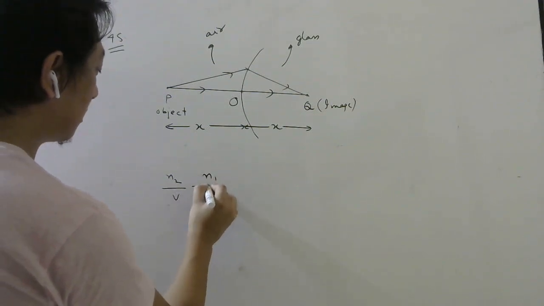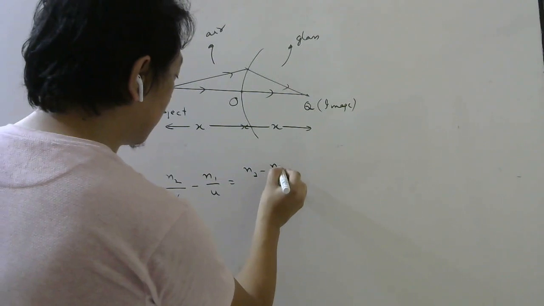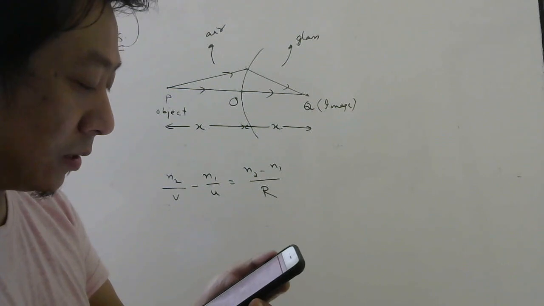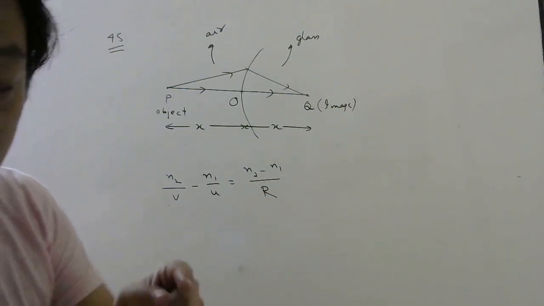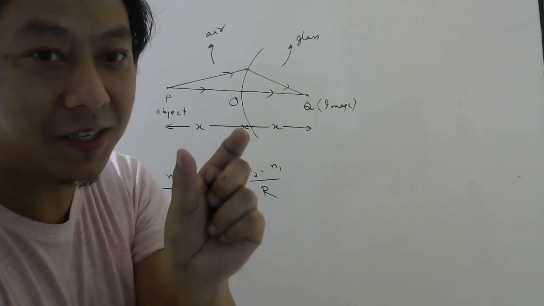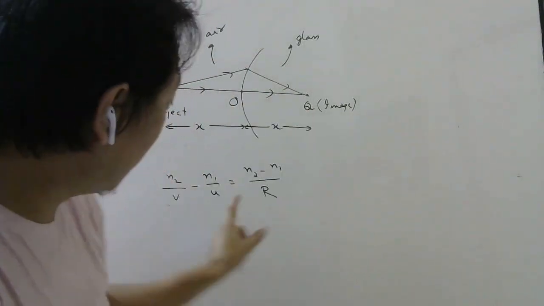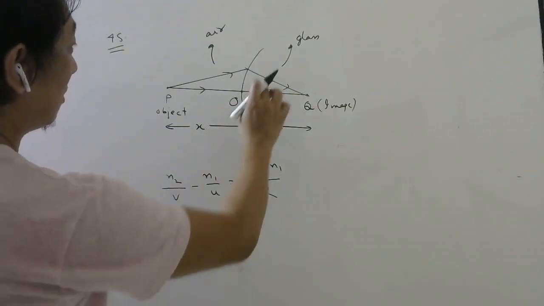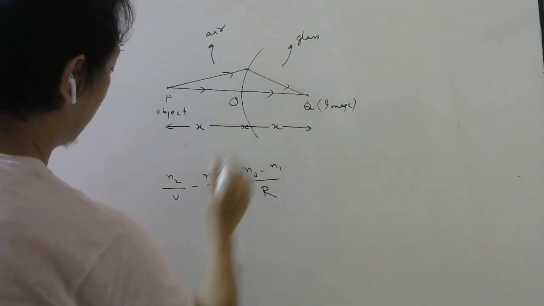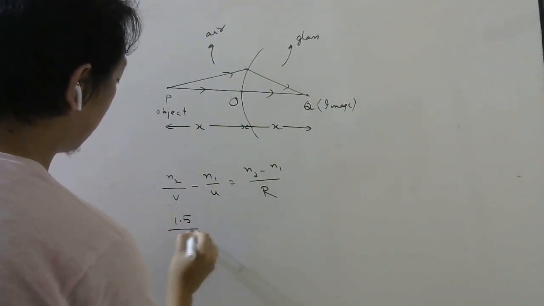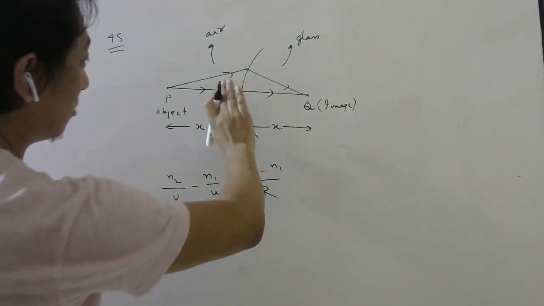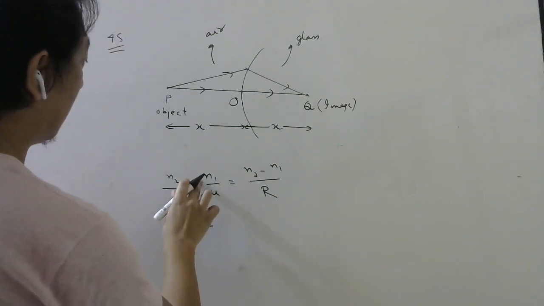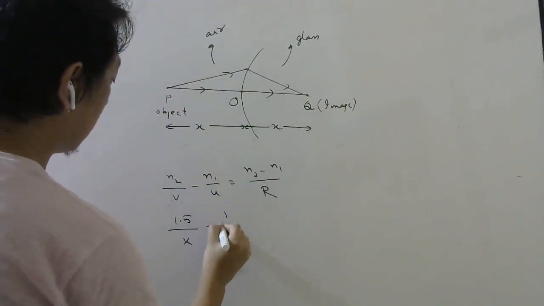N2 by V minus N1 by U equal to N2 minus N1 by R. What about radius? Well, the answer is in terms of R only. So this R that they have mentioned in the question should be considered as a numeric value. So while substituting in the formula, we have to put the sign. N2 is where there is the refracted ray. The refracted ray is in glass, so the refractive index of glass they have given is 1.5. Image distance is towards the right side, so this X is the numeric value, so plus X. N1 is the refractive index of air, 1.